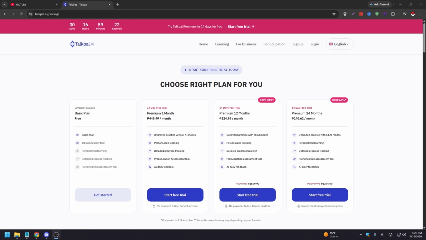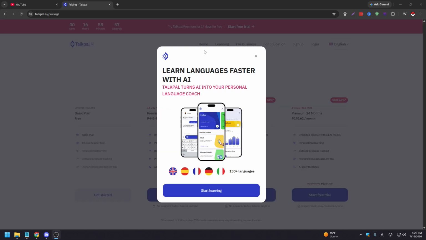That also goes for the premium 12 months, which is roughly half the price, so $5 per month. And when it comes to premium 24 months, it's going to be $250 per month. And again, all of this, as you can see on the screen right now, you have all the same features included for each of the plans. You can actually try out for free today for roughly 2 weeks, right? 14 days when it comes to trying out Talkpal AI.